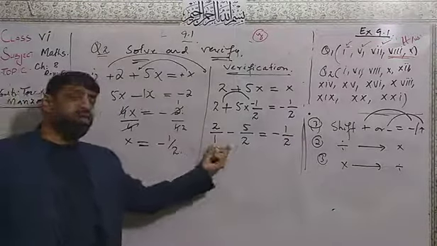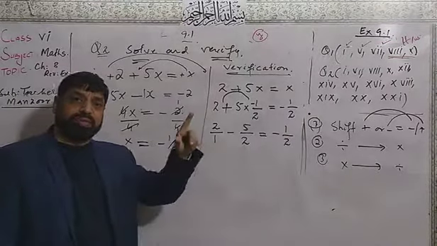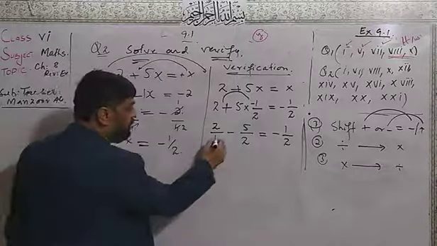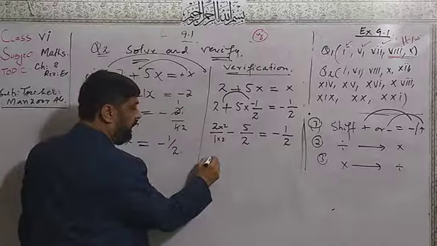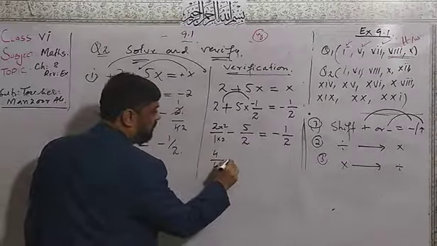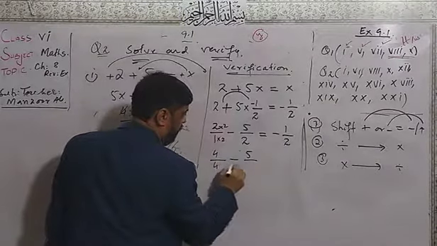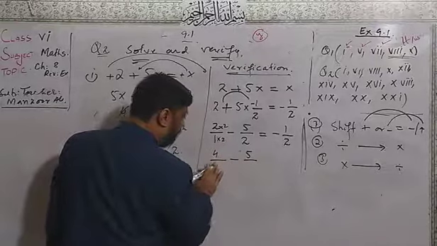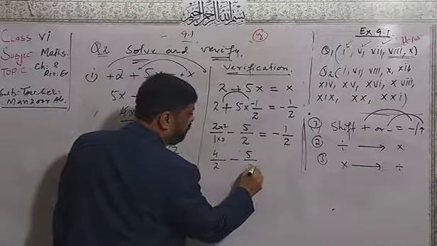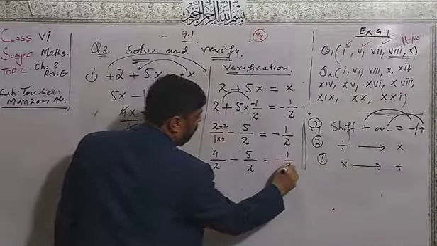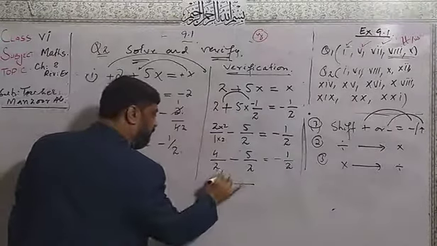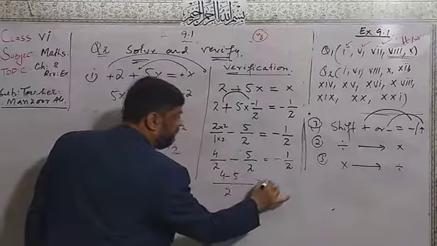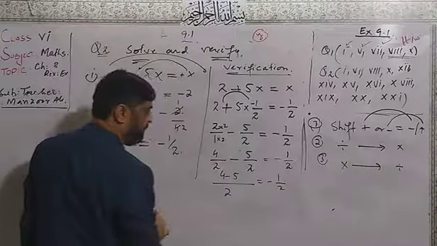The LCM of 1 and 2, make the same denominator. I will multiply here by 2 up and down to make the denominator 2. So here 4 over 4, here 5 over 2, and minus 1 over 2. The LCM is 2. So here will be 4 minus 5 over 2.